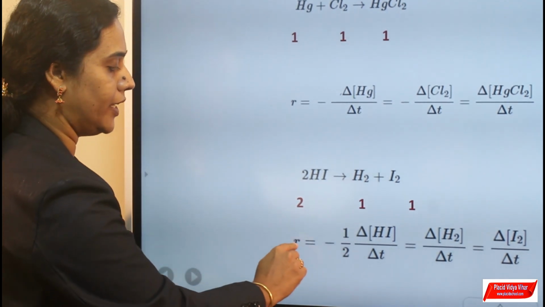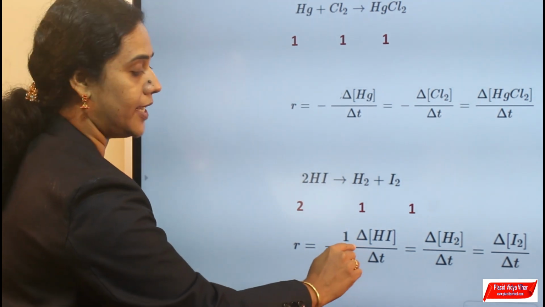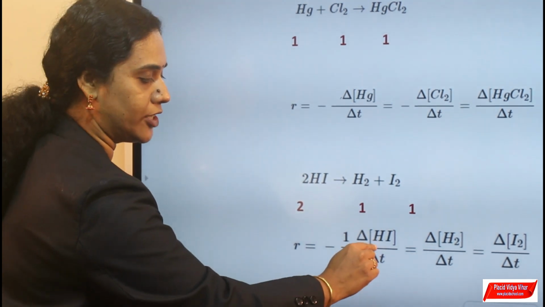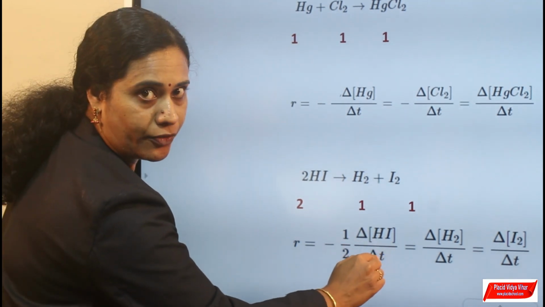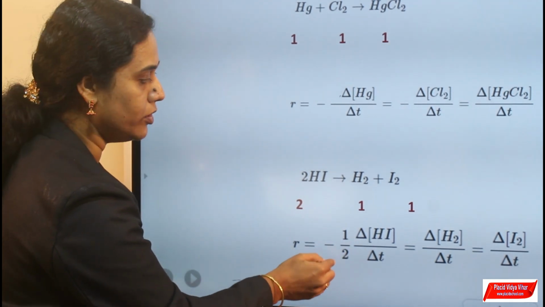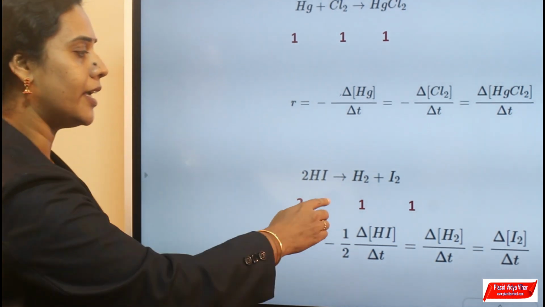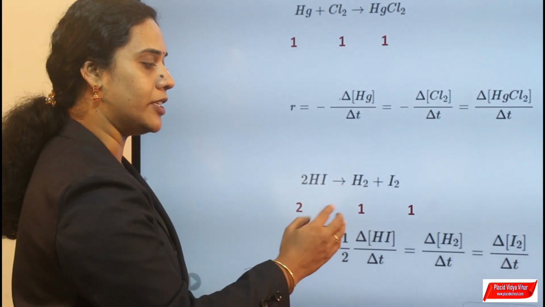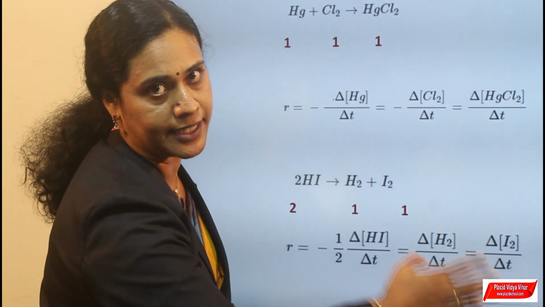So, the rate of the reaction is equal to minus 1 by 2 change in concentration of HI divided by delta t. Here we have to divide the rate by 2 because the stoichiometric coefficient value of hydrogen iodide is 2. But in the case of hydrogen and iodine, the stoichiometric coefficient value is 1. Therefore, no change in the rate expression.